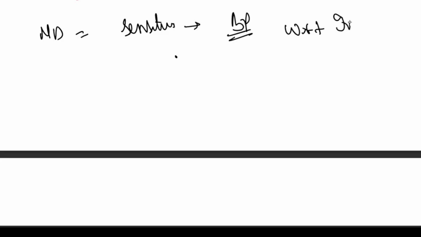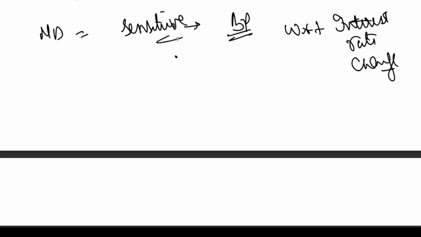Now let's first of all understand the meaning of modified duration. Whenever I say modified duration, it tells us how sensitive the bond price is with respect to interest rate change. Please understand. What is the formula? The formula is very simple.